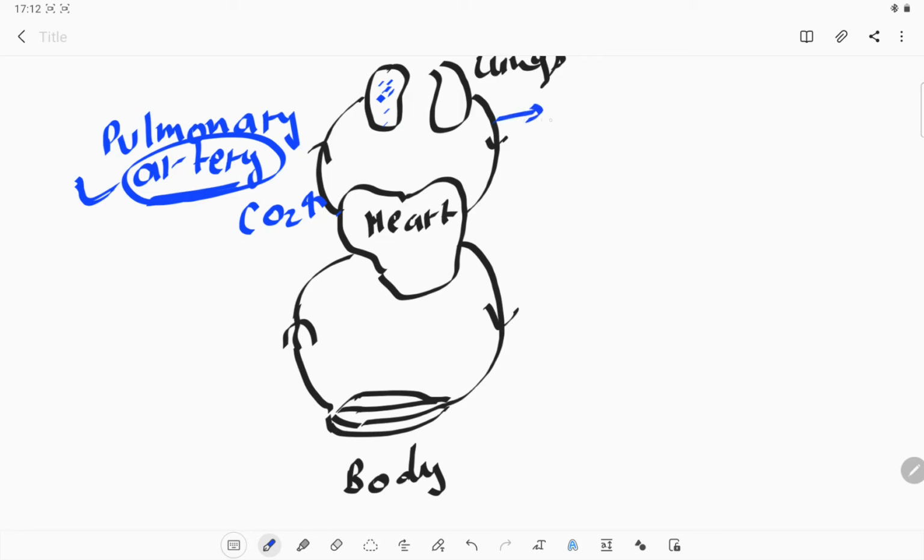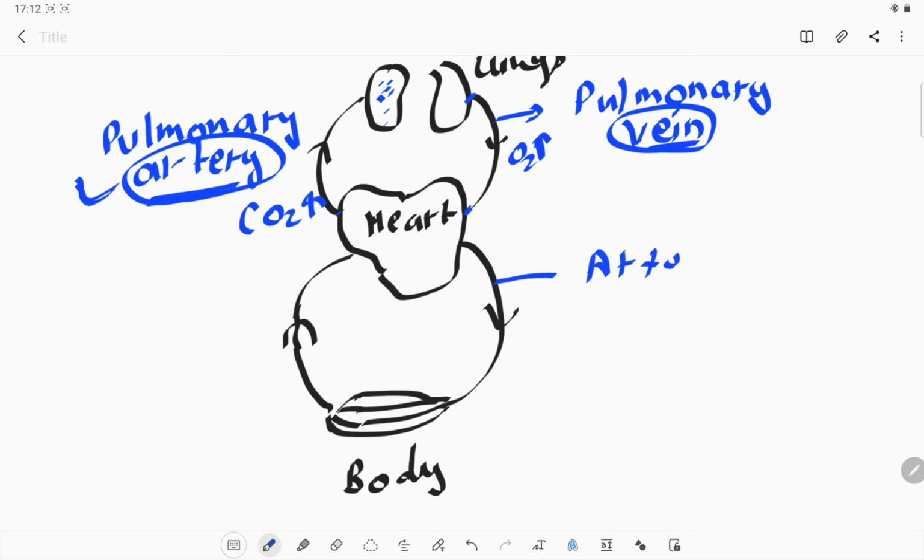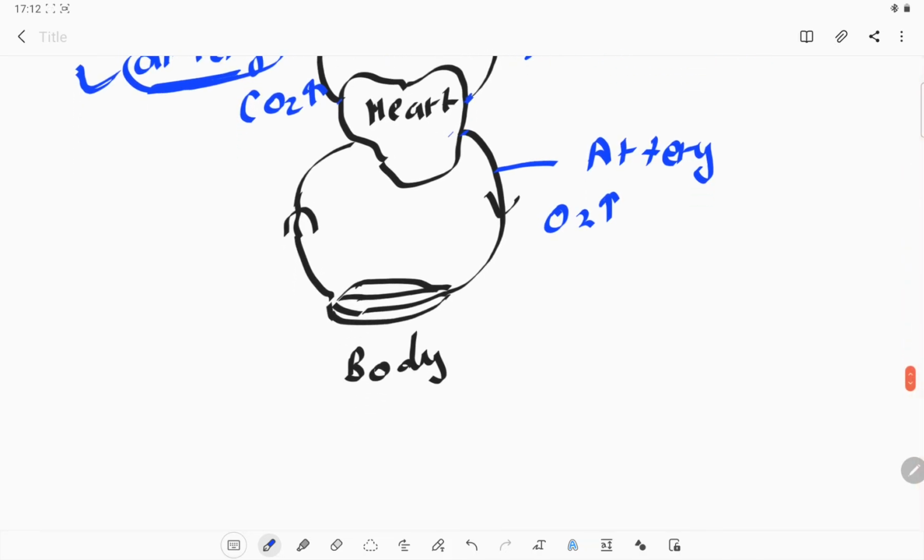And this is the vein which is known as the pulmonary vein, which carries the oxygen rich blood. This is the oxygen rich blood which they carry from the lungs to the heart. So this is also an exception in the case of veins. Mostly the arteries, these are the arteries, carry the oxygen rich blood from the heart to the various parts of our body, and these are the capillaries.